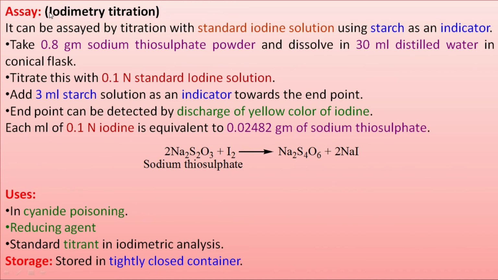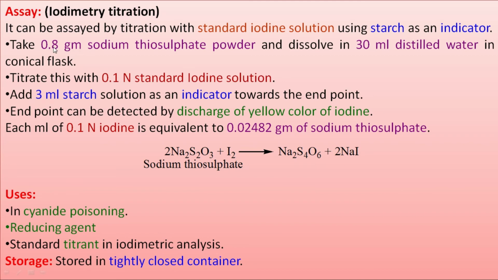Next is assay. Assay of sodium thiosulfate is based on iodimetry titration, because the solution of sodium thiosulfate is titrated directly with the standard iodine solution using starch as an indicator. So this kind of titration, in which the analyte, that is sodium thiosulfate, is titrated directly with the standard iodine solution, is known as iodimetry titration.